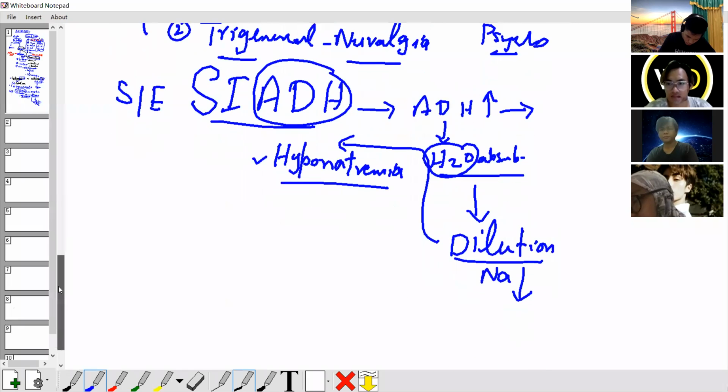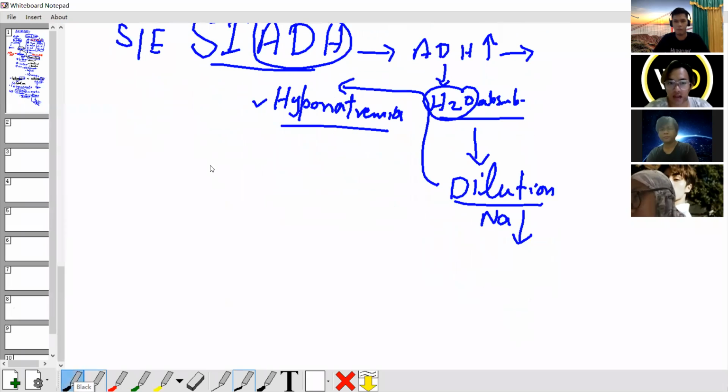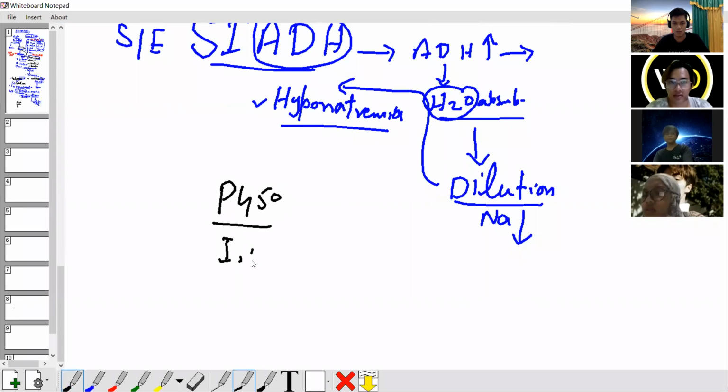One more thing to keep in mind. I gave a general idea about the P450 system. The enzymes belong to the P450 system, phase one reaction and phase two reaction.